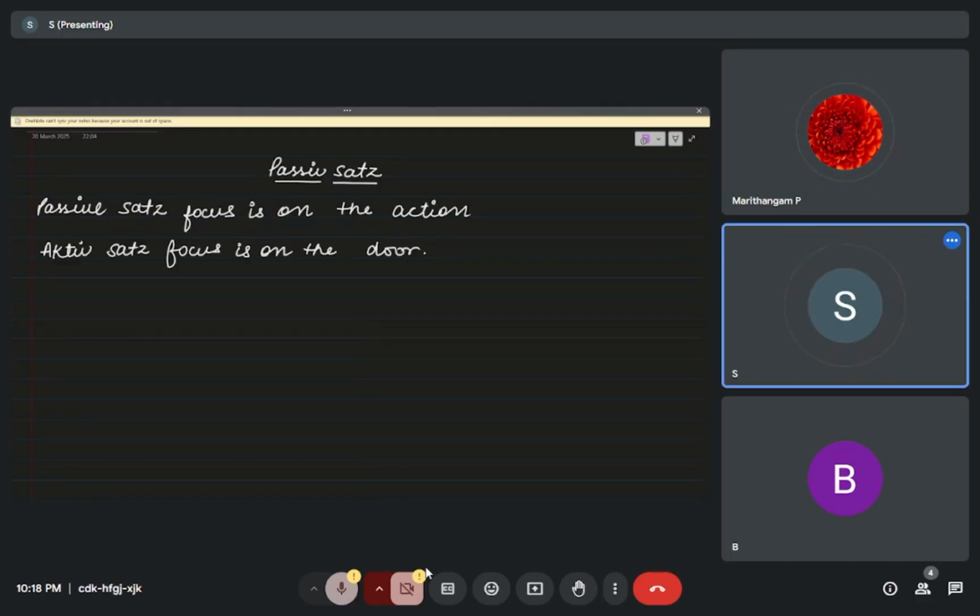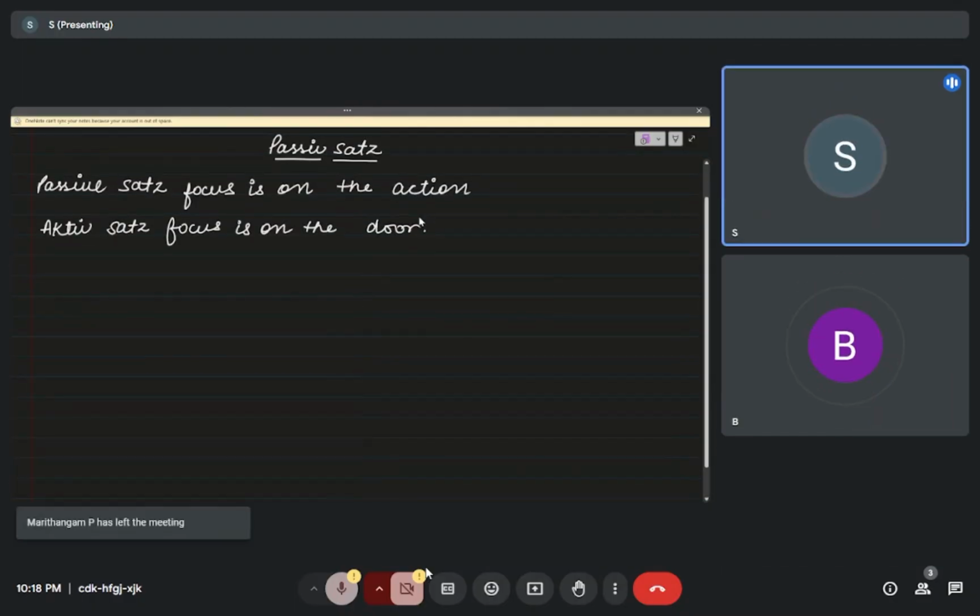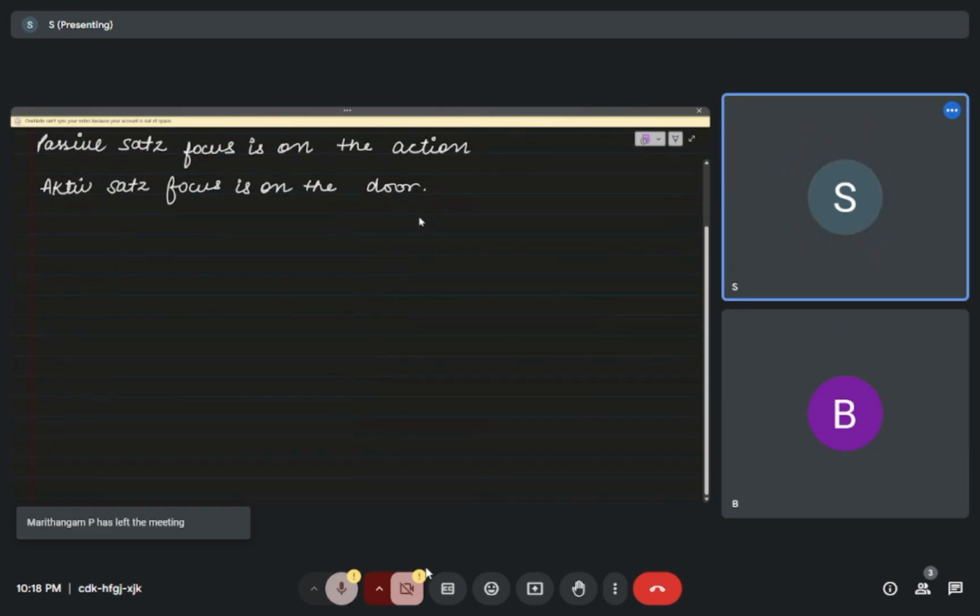Now the focus is on the action, like the car is washed, by me. Now we see the focus is on the action, or event.